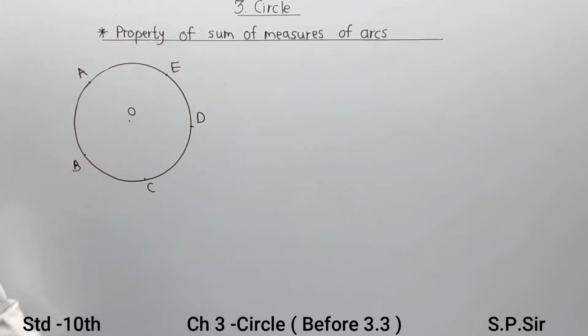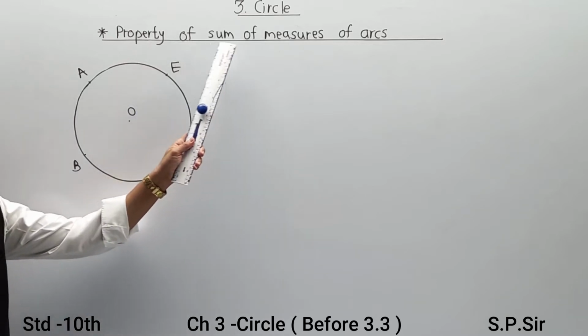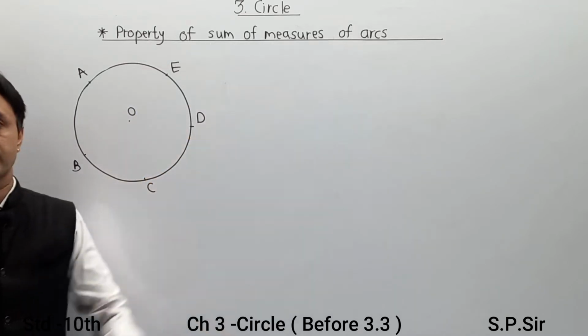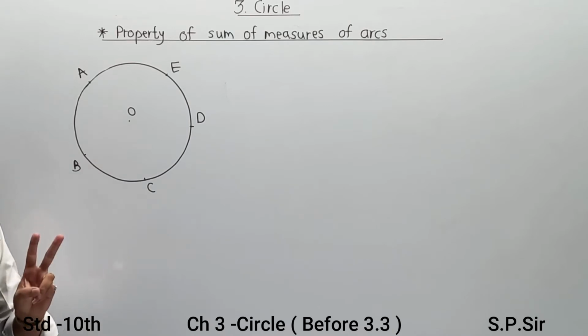Here we are going to find two properties: one is called the arc addition property, and the second is the total arcs of a circle addition property.